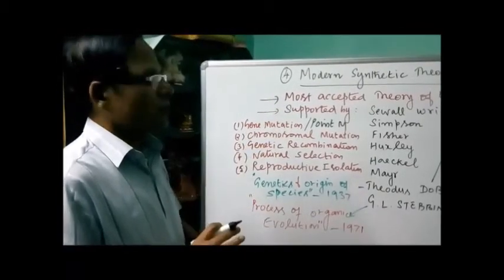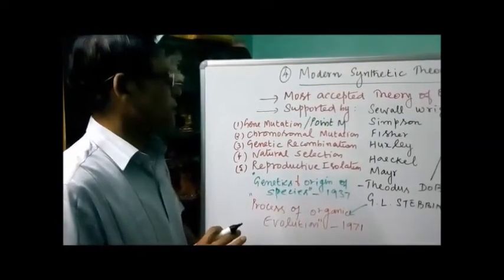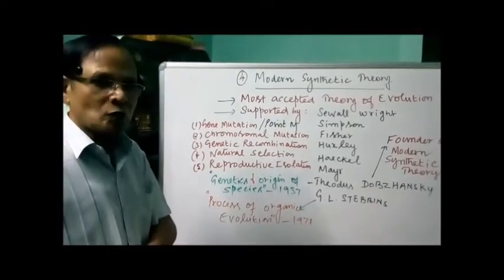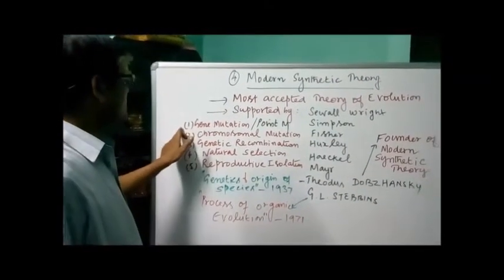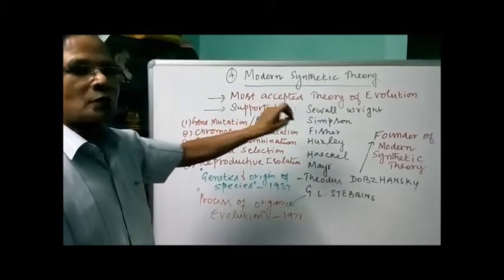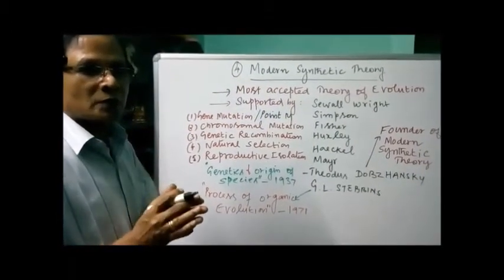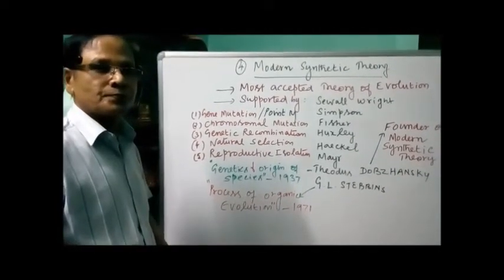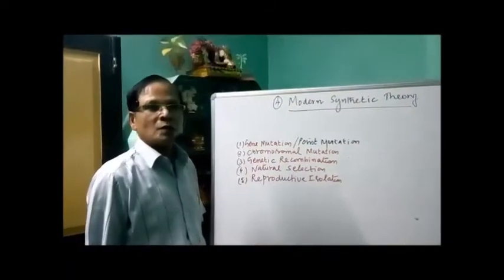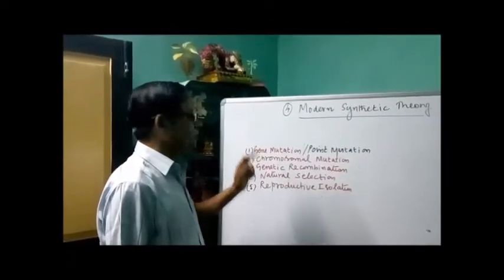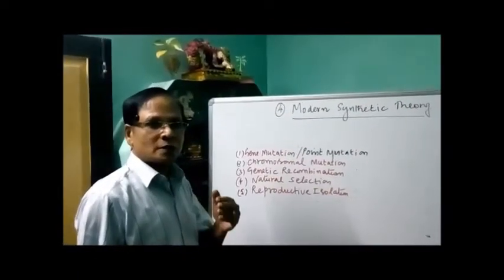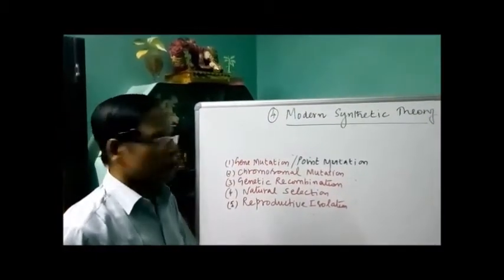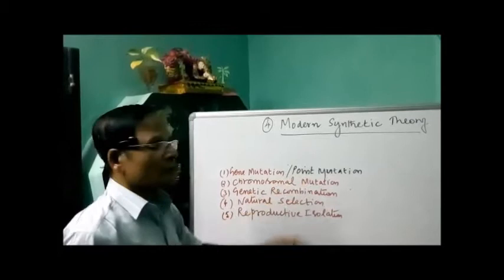What are the people who are involved in this activity? I mentioned their names and also the names of the books. Now we have to go one by one. What is gene mutation? How is it responsible for the organism to evolve? Okay, one by one, let's see. Factor number 1, the one responsible for organic evolution in the modern synthetic theory: gene mutation or point mutation.